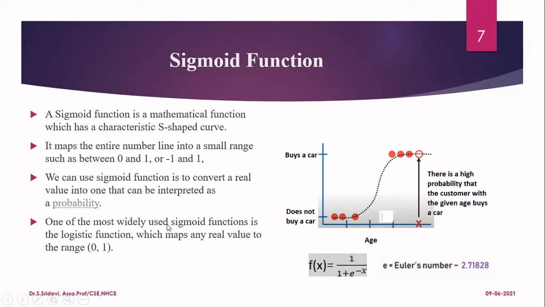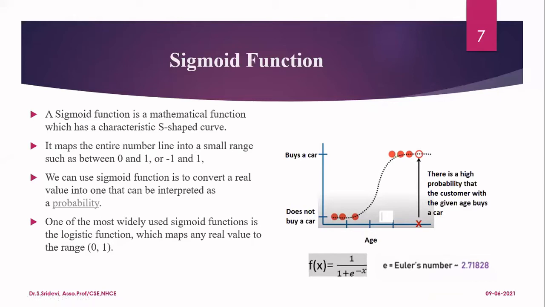And one of the most widely used sigmoid functions is the logistic function. There are so many sigmoid functions available. The famous function among them is the logistic function. And this function is going to map any real value data into the range 0 to 1. If you take a general sigmoid function, it can even map from minus 1 to plus 1. But for our particular example, we want the values from 0 to 1 only. Because of that only, we are going for the logistic function. So it is called the logistic regression technique.